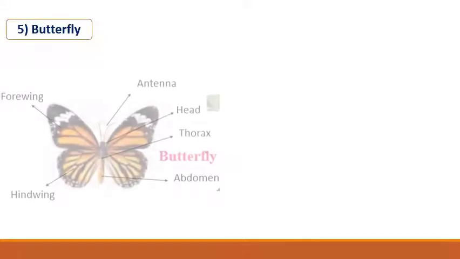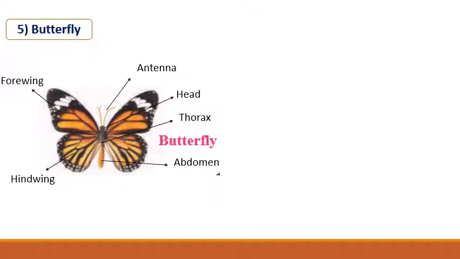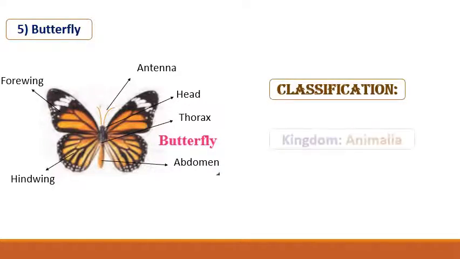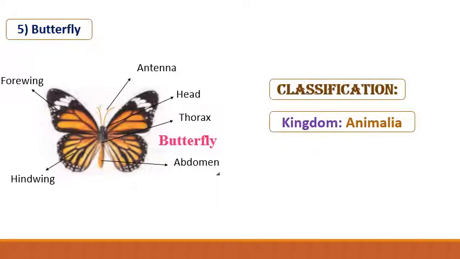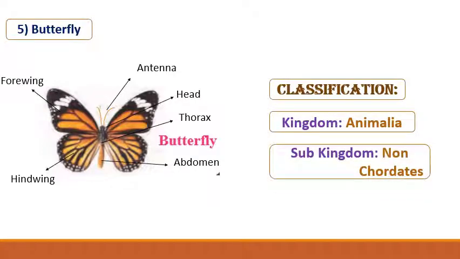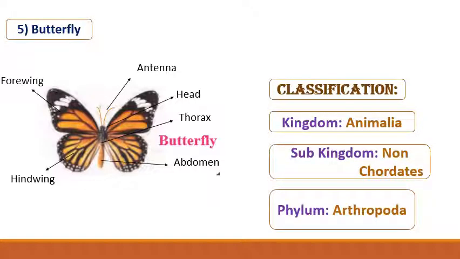Next one is butterfly. Here you can see the different parts of the butterfly. Classification: kingdom Animalia, subkingdom non-chordates, and the phylum Arthropoda. Here, these animals have jointed appendages. Hence, they are called arthropods. See their legs, they have joints. Pods means legs.